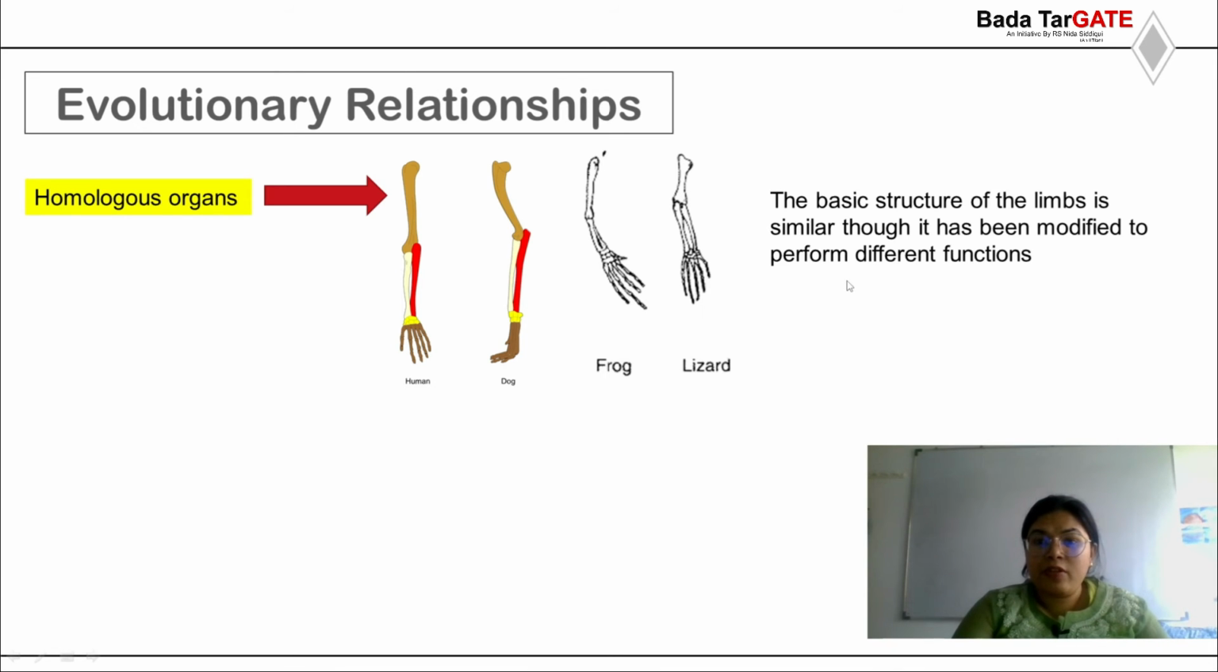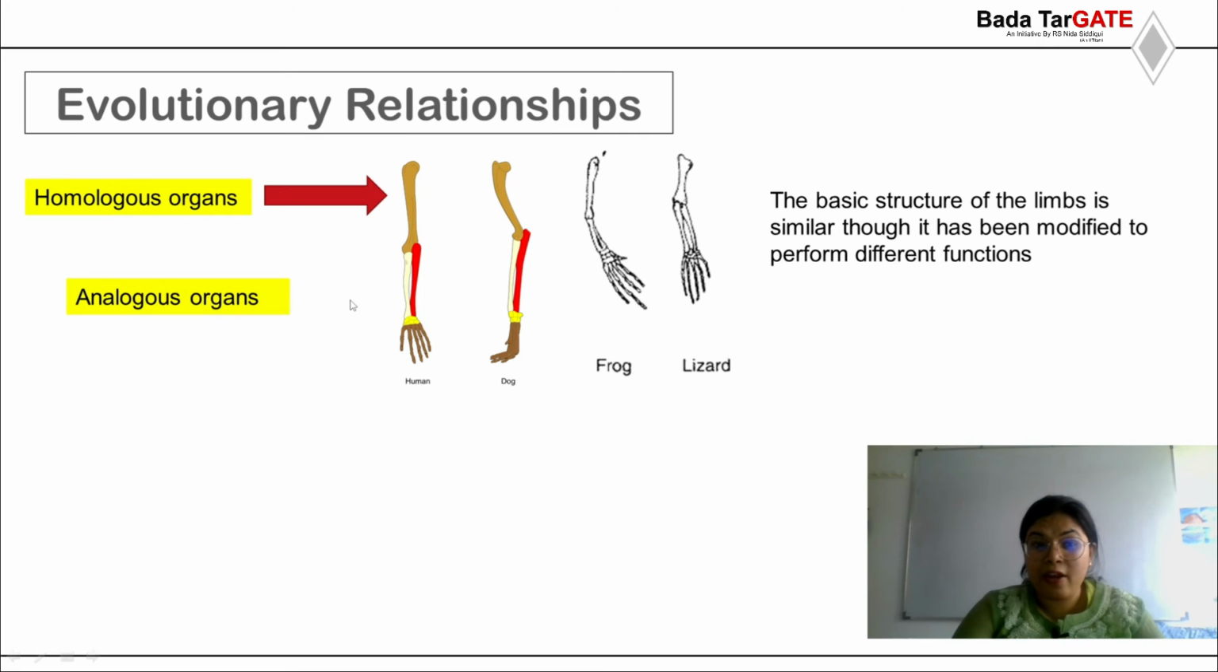So basically the basic structure of the limb is similar, but it has been modified to perform different functions. For humans, the hand is used for eating or doing basic activities. For the dog, the limb is only for walking. For the frog, it is for jumping. For the lizard, it is a different function again. So when we talk about homologous organs, we have the same origin but different function.